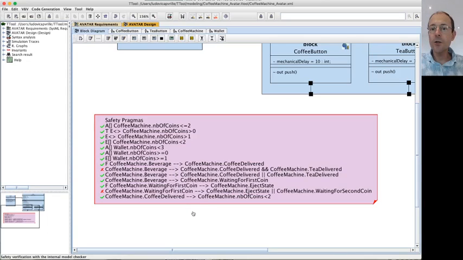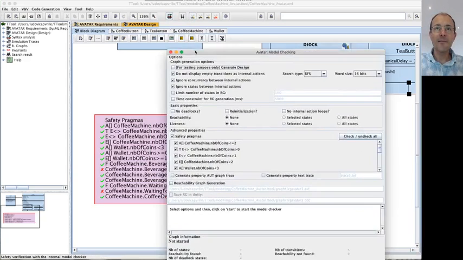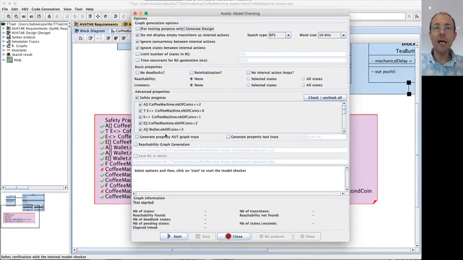Okay, sometimes we would like to know also why a pragma is satisfied or why it is not satisfied, why there is a red cross. So let's go again in syntax checking. Dialog window. And now I'm checking generate property AUT graph trace. So it's going to generate either a graph or a trace to show why the property is satisfied or why it is not satisfied. We can do this only for a subset of properties, so do not be surprised if you write a safety pragma and the system does not generate a trace.